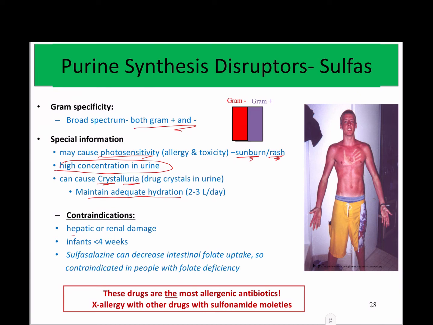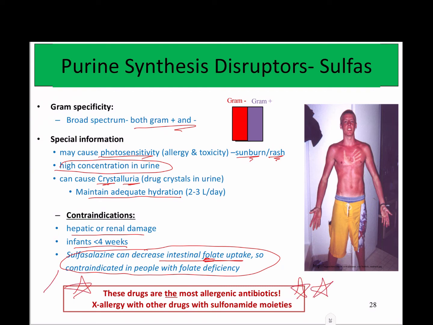Some contraindications here are hepatic or renal damage. They're not given to infants under 4 weeks old. One very important thing to know about the sulfas is that they are the most allergenic antibiotics out there. So there are going to be a lot of people with sulfa allergies. That in itself is somewhat problematic because these are great antibiotics for urinary tract infections. But it's more problematic because there are a lot of other non-antibiotic drug classes that have sulfonamide moieties. So any other drug with a sulfonamide structure is also going to have a potential cross allergy. Anyone with an allergy to sulfamethoxazole, you have that concern they may have cross allergy with any other sulfonamide drugs.